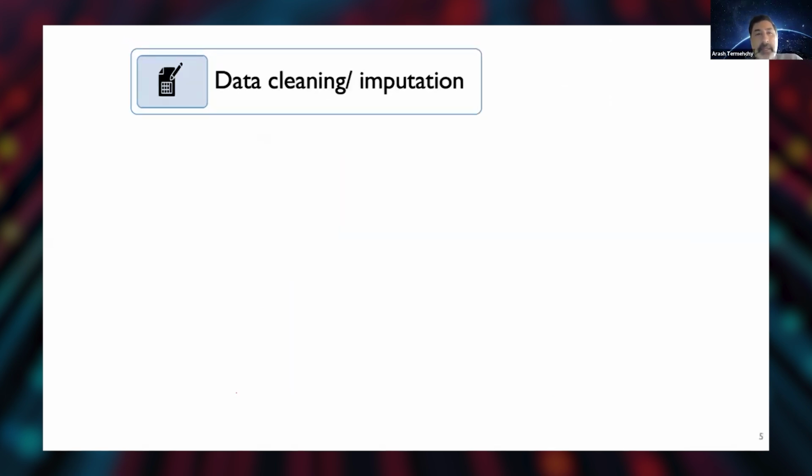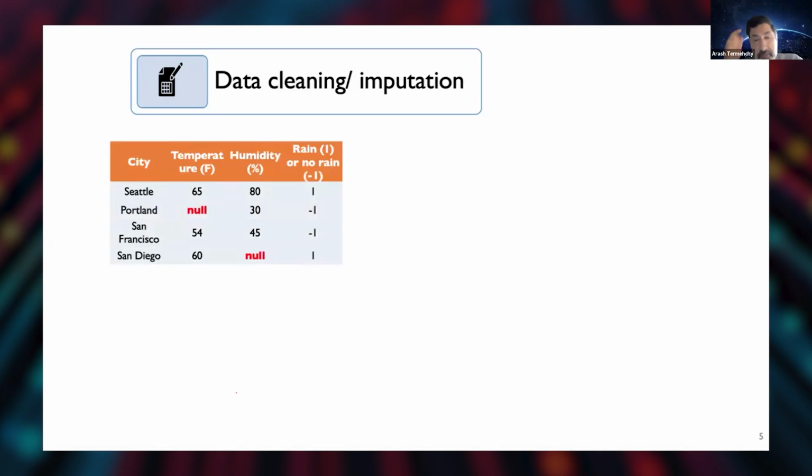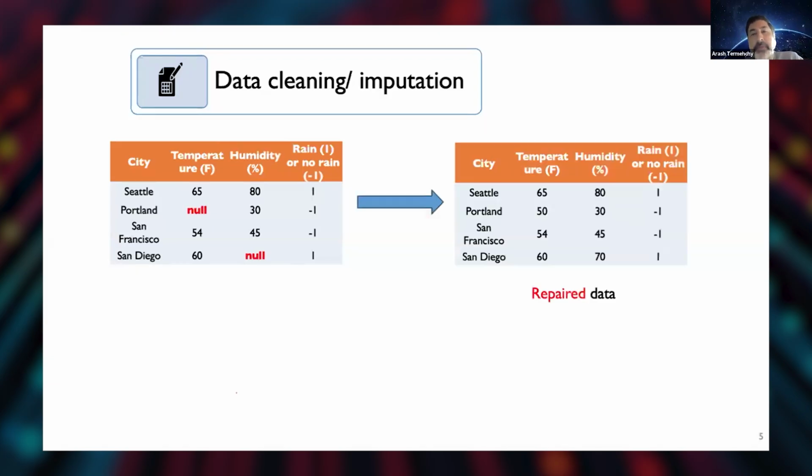Another approach is to do data cleaning, data imputation, data repair. In that, I'll be using an expert if my domain, my task, is very sensitive. Or I'm going to use a pre-trained model to impute my data and find the right value, right? The repaired data will be data that has the correct values for the data items I have in my original data set.